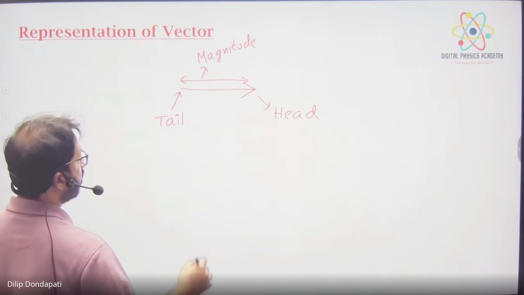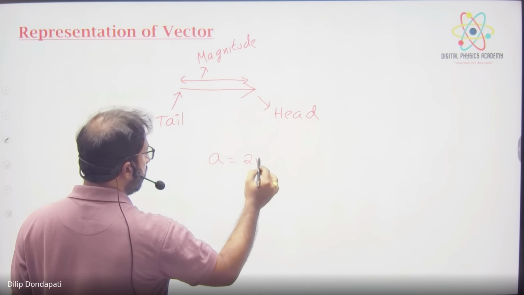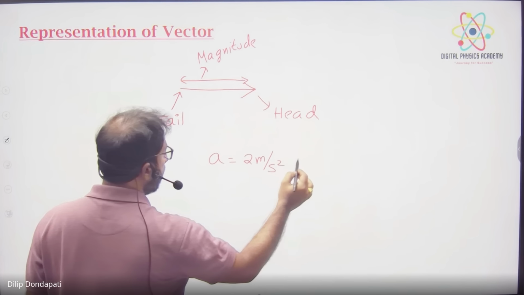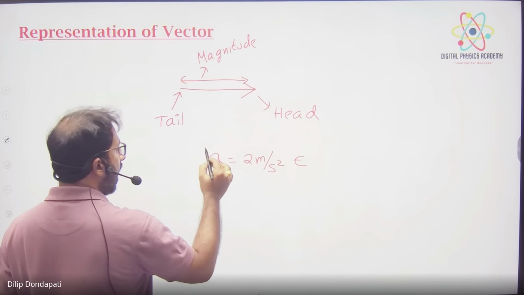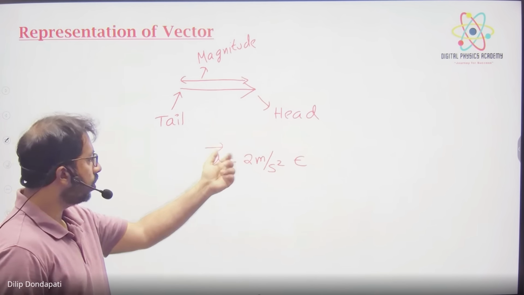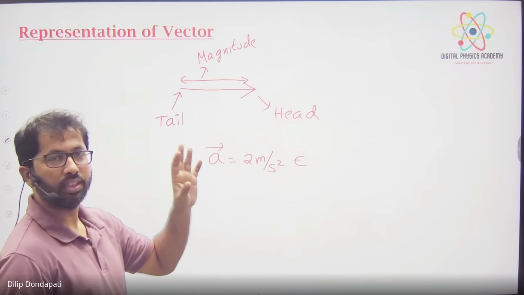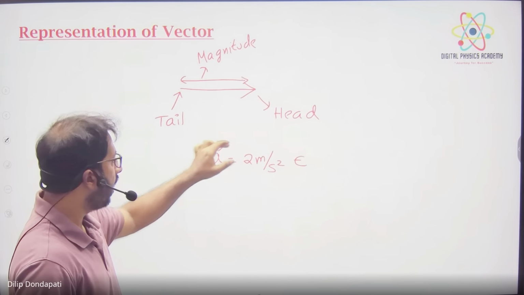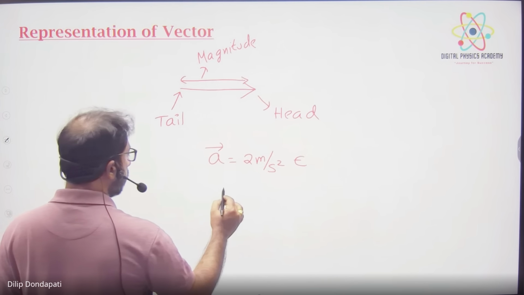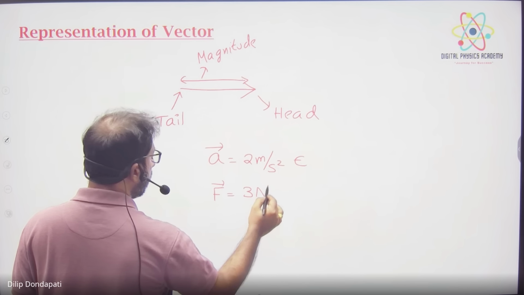Suppose acceleration is equal to 2 meters per second square, east; then you have to put an arrow. For west, there is no need to put it reversed; the arrow should be the same. Always we represent a vector with an arrow on the head. Force is equal to 3 newtons, put an arrow.